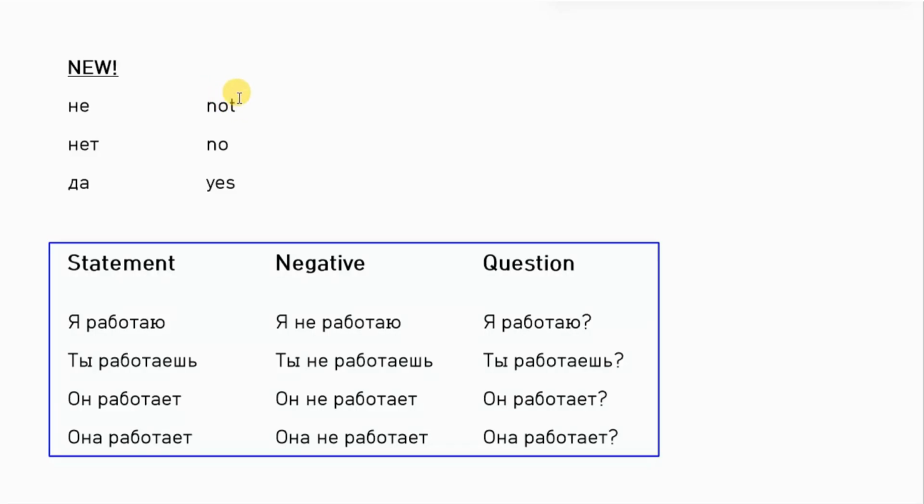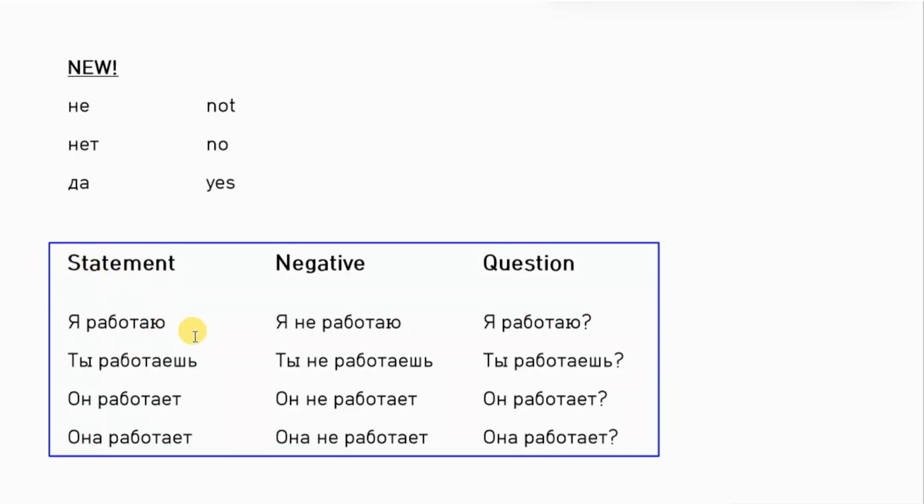The letter T moved in Russian to the opposite. So не is not, нет is no. Да is yes. So нет is no, да is yes. Не is not.